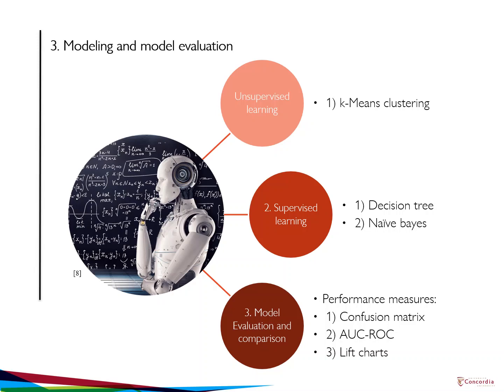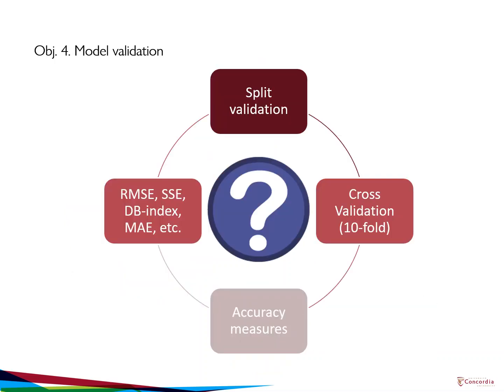After developing the models, metrics such as confusion matrix, AUC-ROC curve, and lift chart are going to be used for model evaluation and comparison. The final step is model validation over unlabeled data. In order to do this, split and cross-validation approaches are going to be followed. In split validation, 10% of the data is put aside as the test set and used for model validation. Tenfold cross-validation will also be carried out to find the average accuracy of the predictive model over the whole dataset. Accuracy measures such as root mean square error, sum of squares, Davies-Bouldin index, and mean absolute error can be used in each step and depending on the model type to test its goodness.